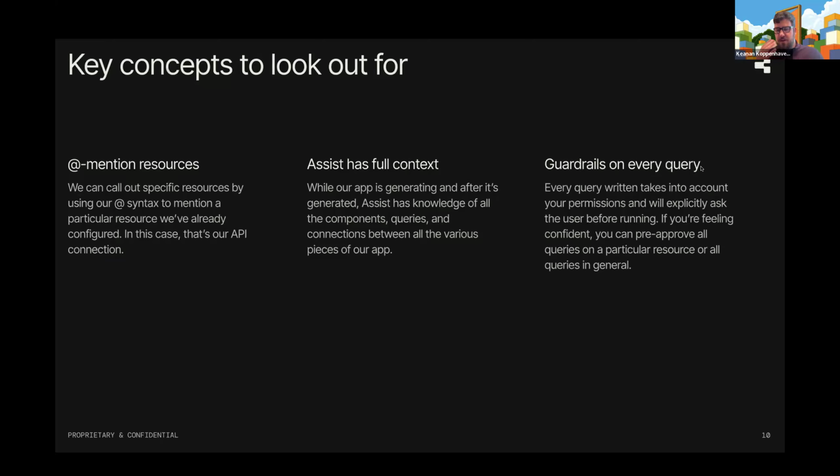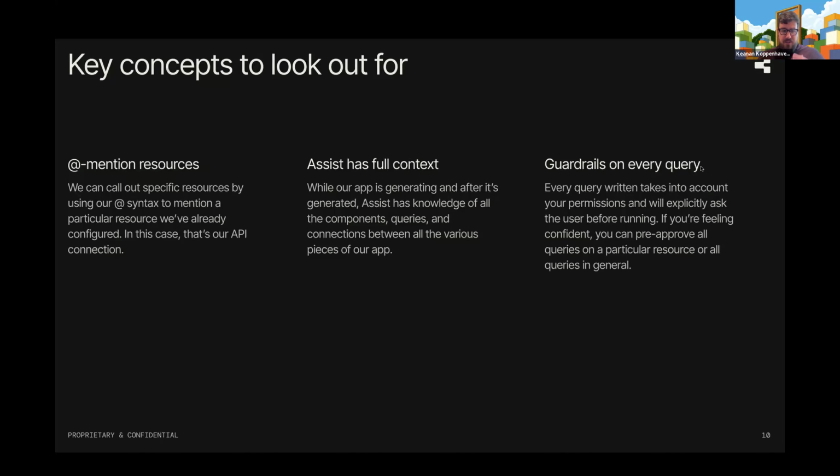So as it starts to look at the API and generate queries, you'll see that number one, it takes into account any of the permissions we already have set up on our Retool account. And number two, it will explicitly ask the user for permission to run each of the queries that it writes. After I show you a couple of those, I'm going to turn that off and say, okay, I approve you running any and all queries you want to. I personally call that YOLO mode.